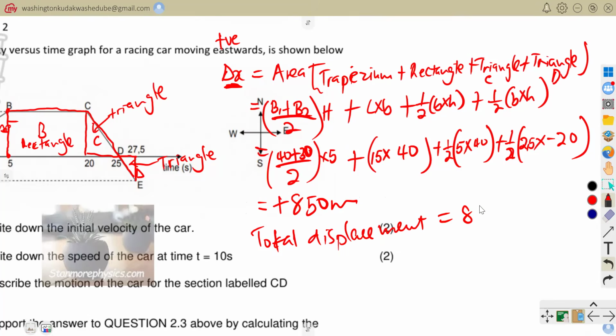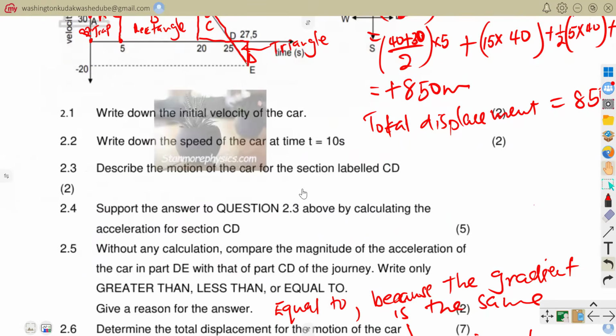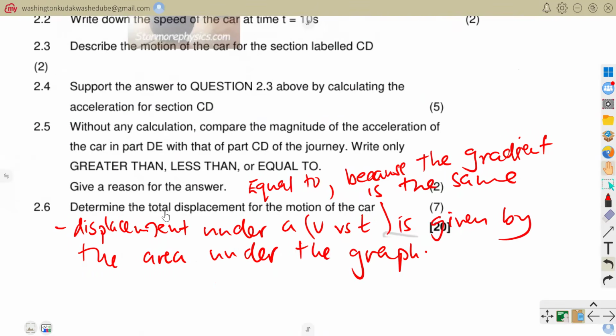It means that our total displacement is equal to 850 to the east. So it is 850 meters towards the east. That is the total displacement. That is how you would have calculated your total displacement. Now, I'm sure that was the final question of question number 2. Yes, 2.6, determine the total displacement of the motion of the car. It was just 850 meters east. Now let's go to the next question.